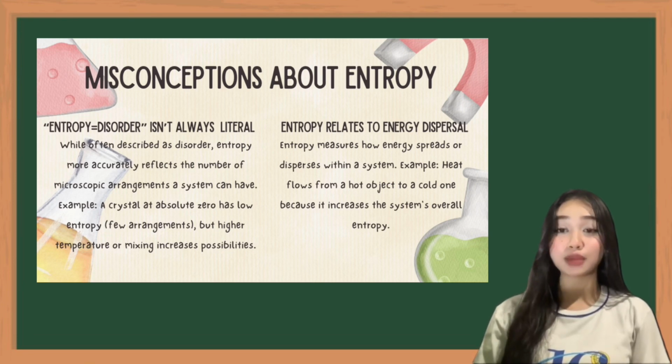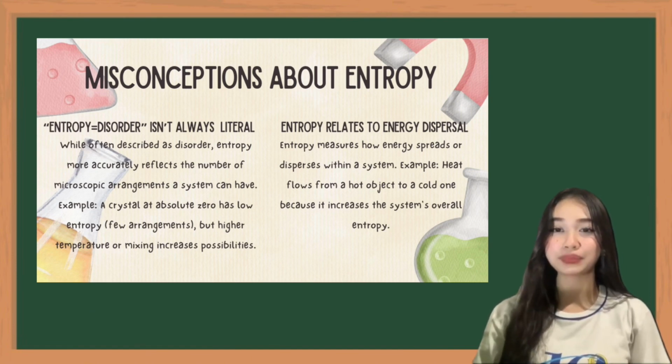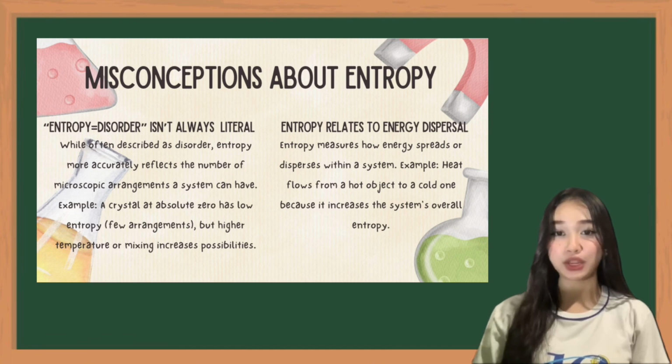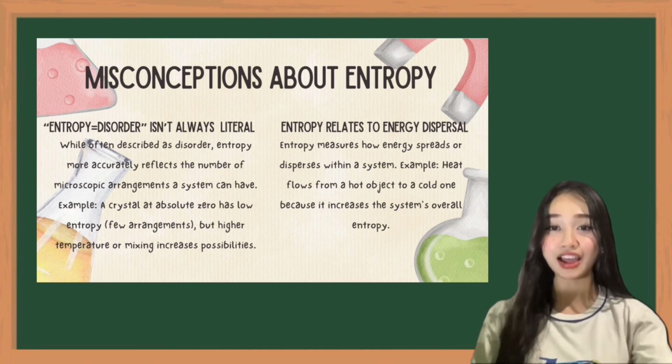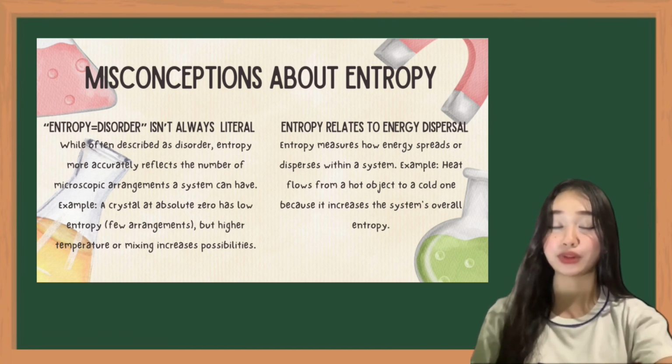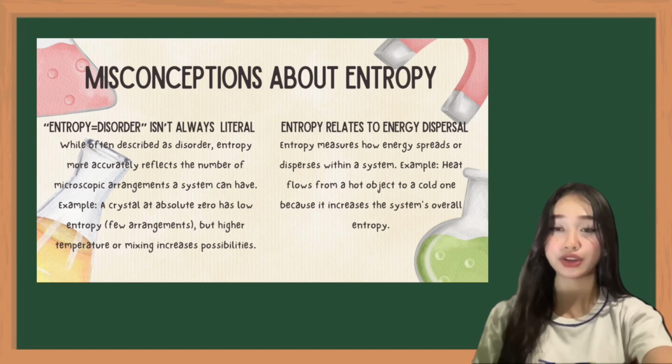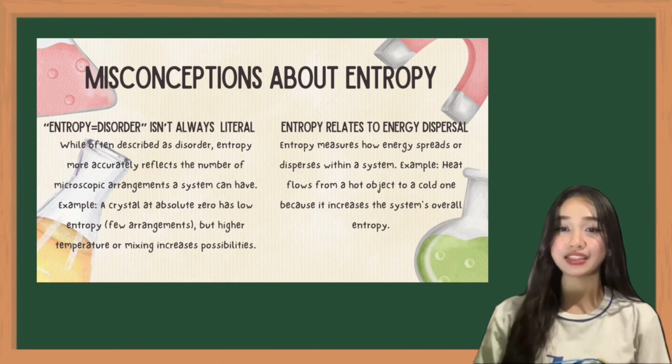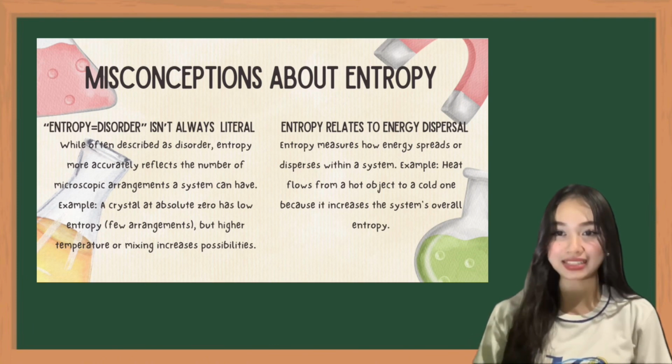It also describes energy dispersal within a system. For example, when heat moves from a hot to a cold object, it increases entropy by spreading energy more evenly. Understanding these nuances helps clarify that entropy reflects both arrangement possibilities and energy distribution, making it a cornerstone of thermodynamics.